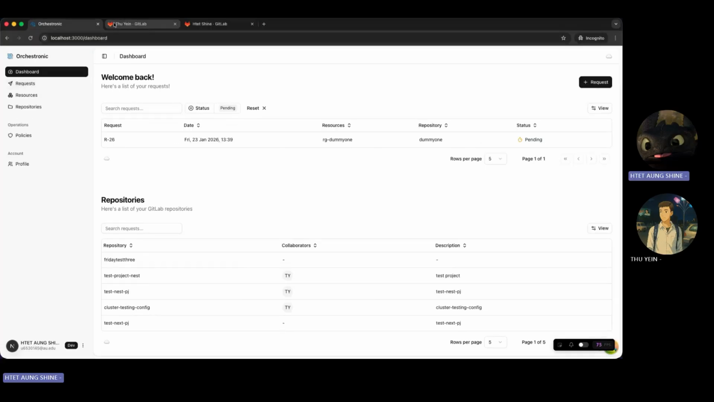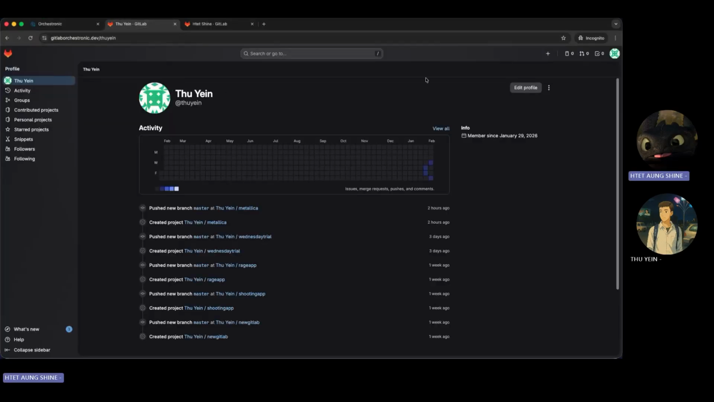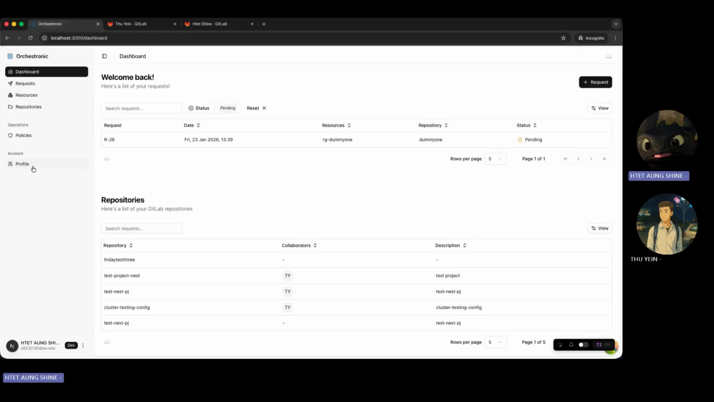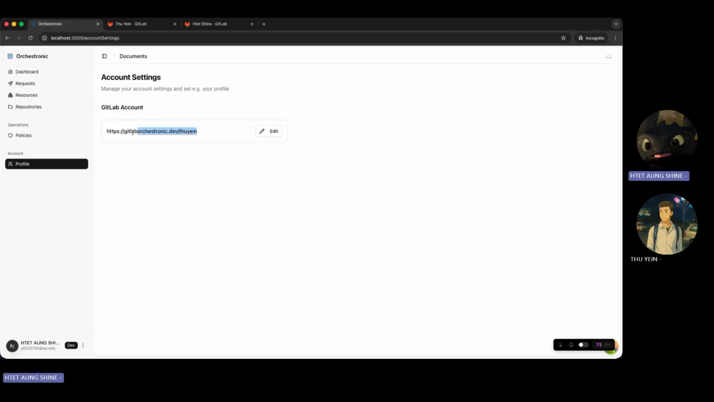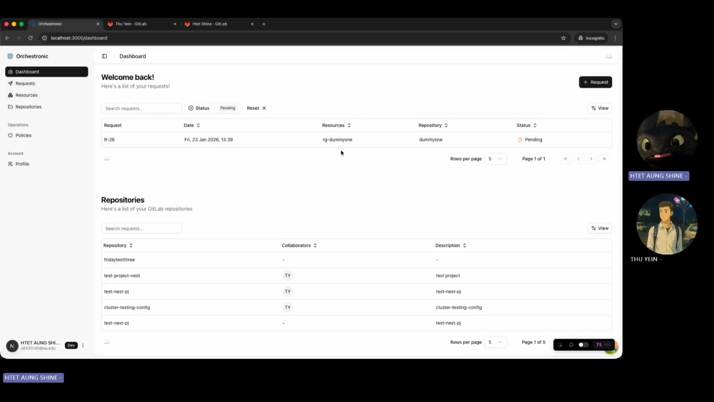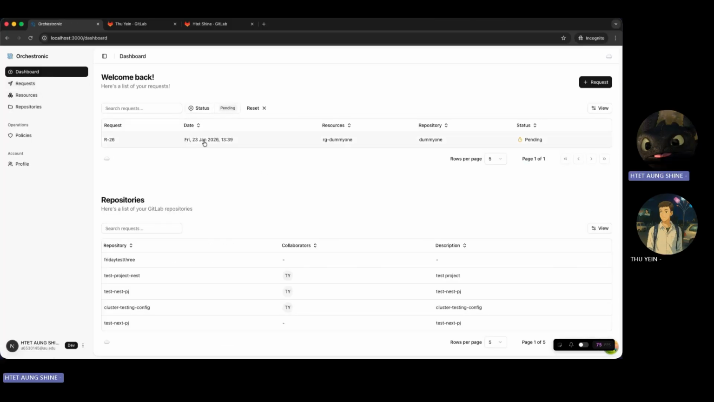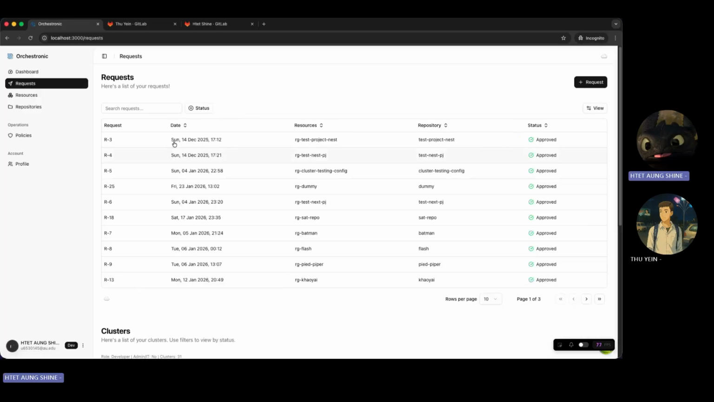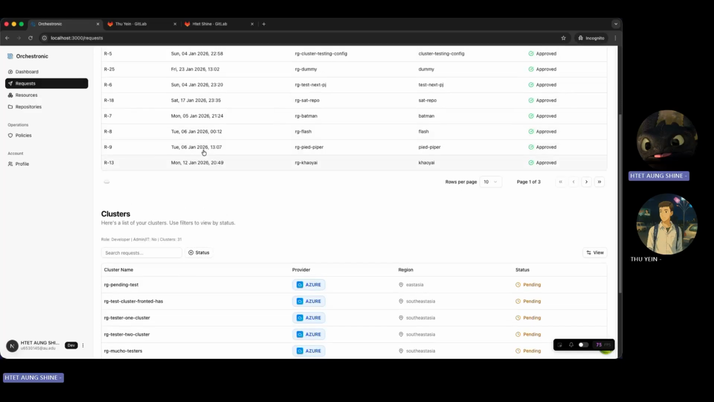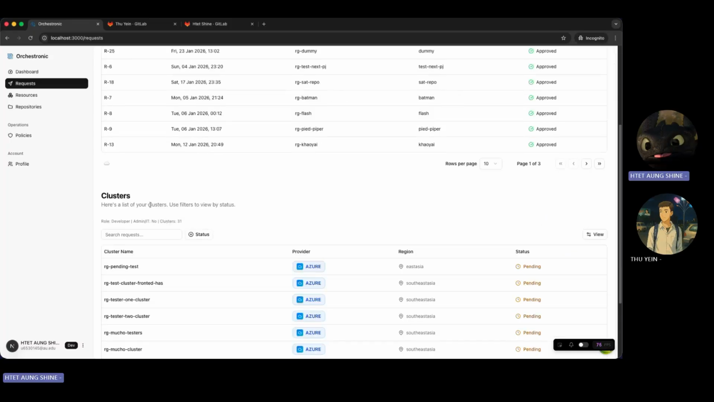And we have our GitLab here. You can create an account here, and you need to link your GitLab profile with the Orchestronic application. After that, you can create a request here. Here is our Orchestronic dashboard. We show a list of requests along with the repository here. Let's dive into requests. Here is our request for projects and request for clusters.